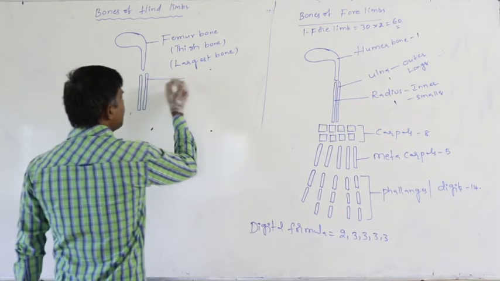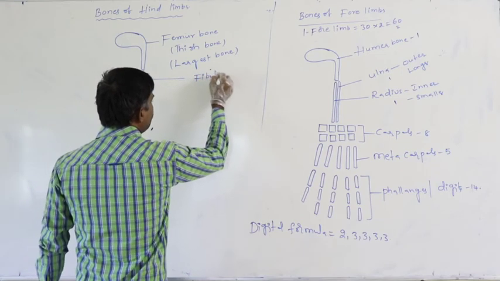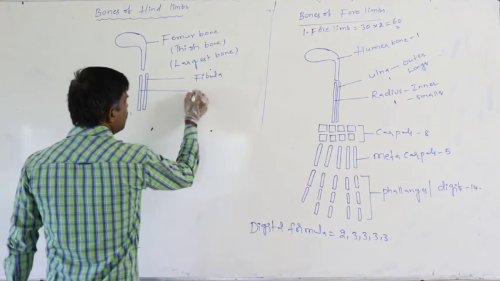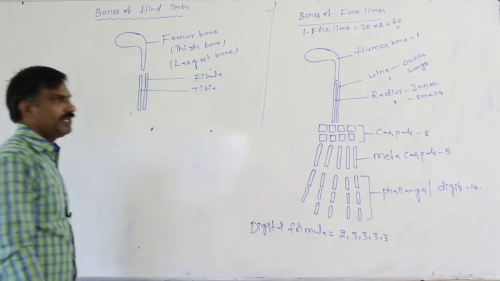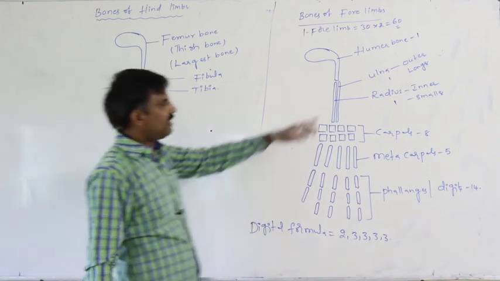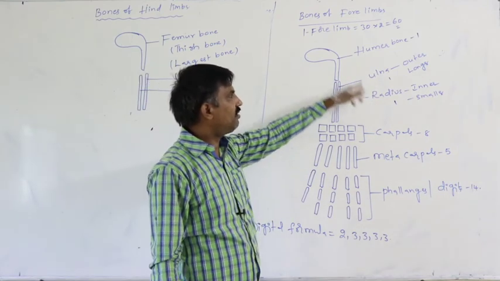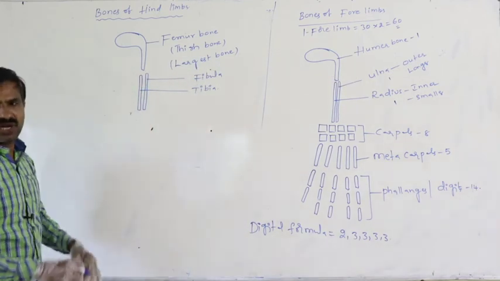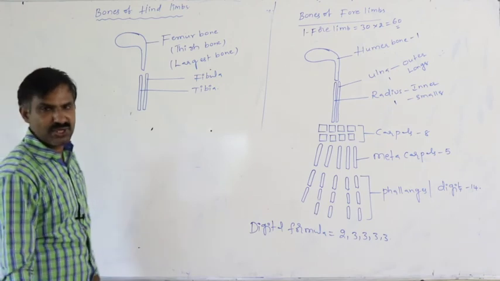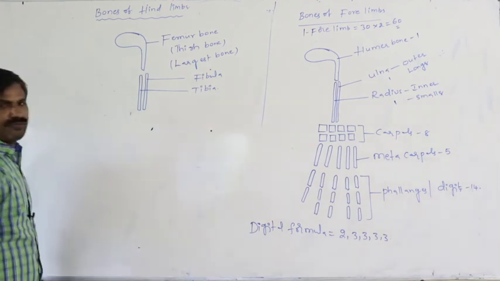This is the fibula, and this is the tibia bone. They are comparable with the radius and ulna of the forelimb. In the shank, the two bones present are the fibula and tibia.